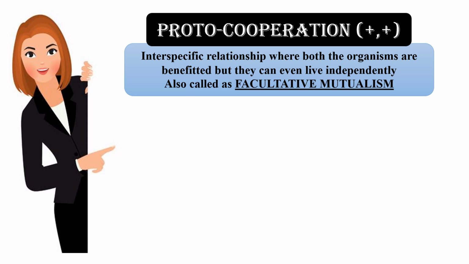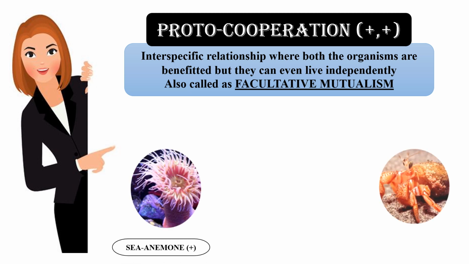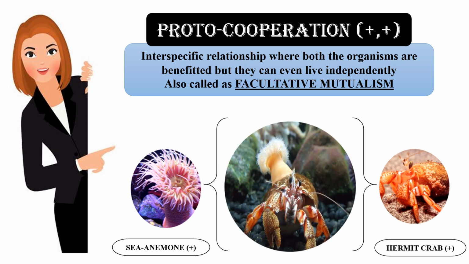One good example of proto-cooperation is a mutualistic association between a coelenterate, sea anemone, and hermit crab. You can see in the picture, the sea anemone is attached to the shell of the hermit crab. Here, the sea anemone is carried to its feeding ground by the hermit crab, and the crab in turn is protected from its enemies by the sea anemone. But here both the organisms do not depend on each other for their survival. Such a type of relationship or interaction is known as proto-cooperation.